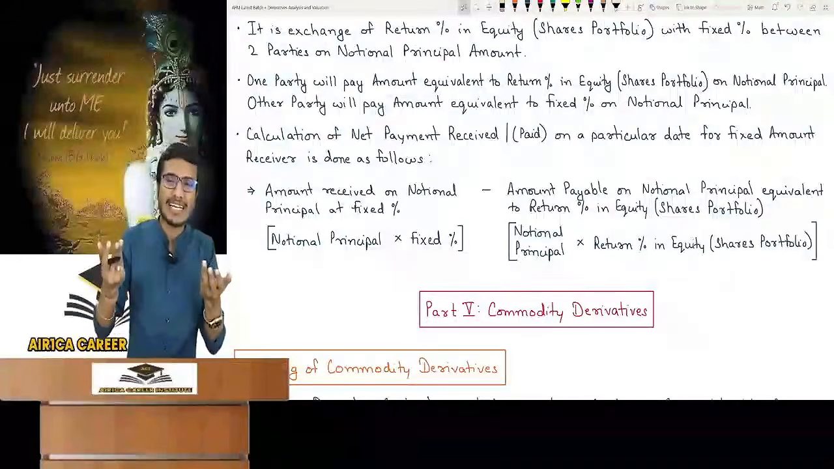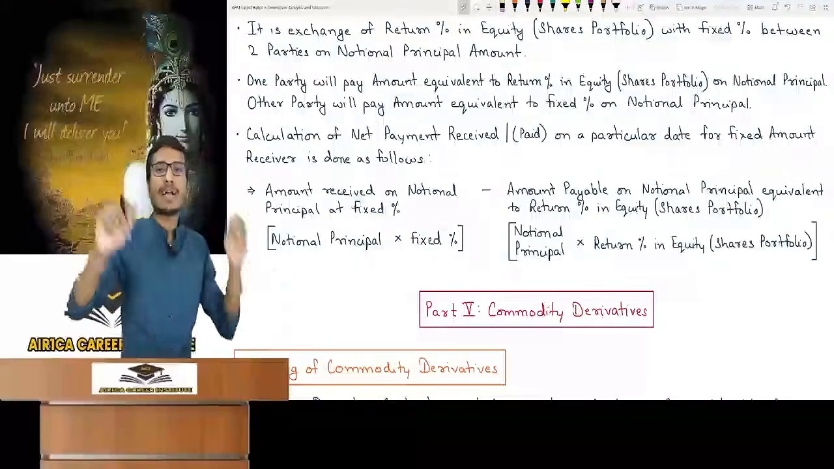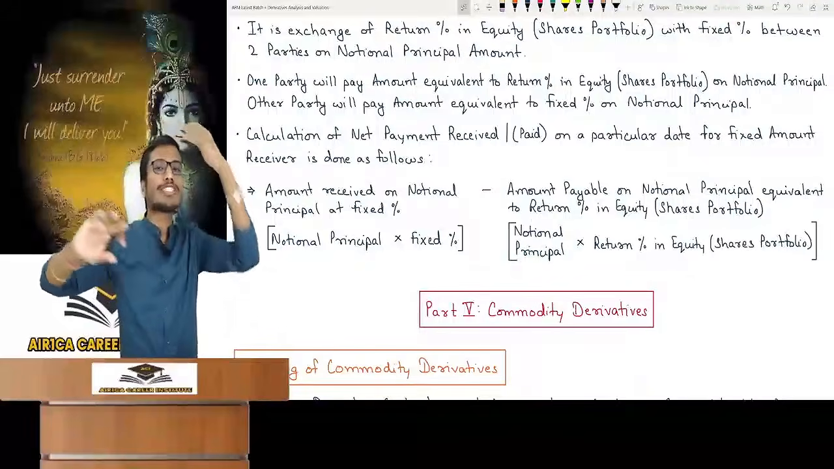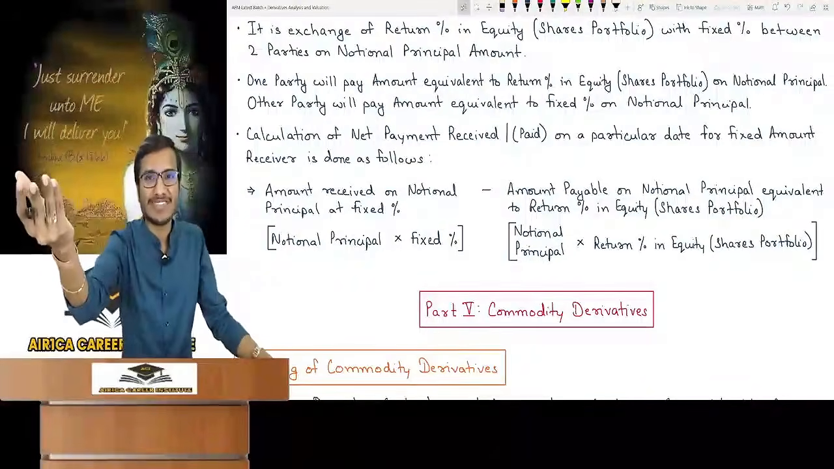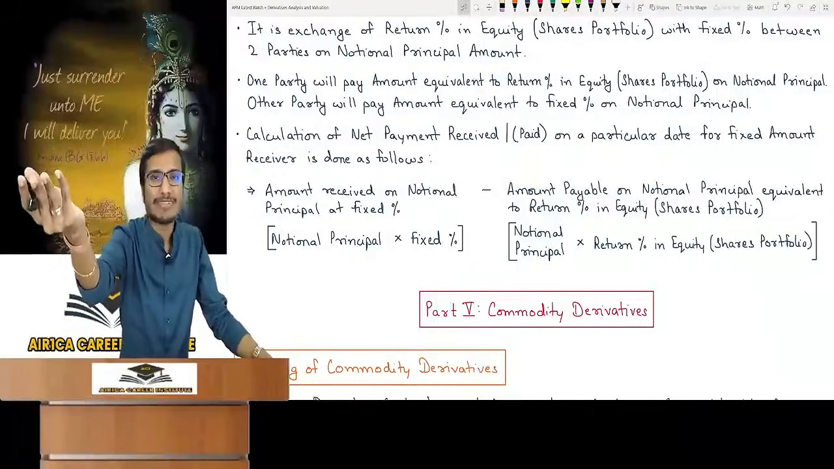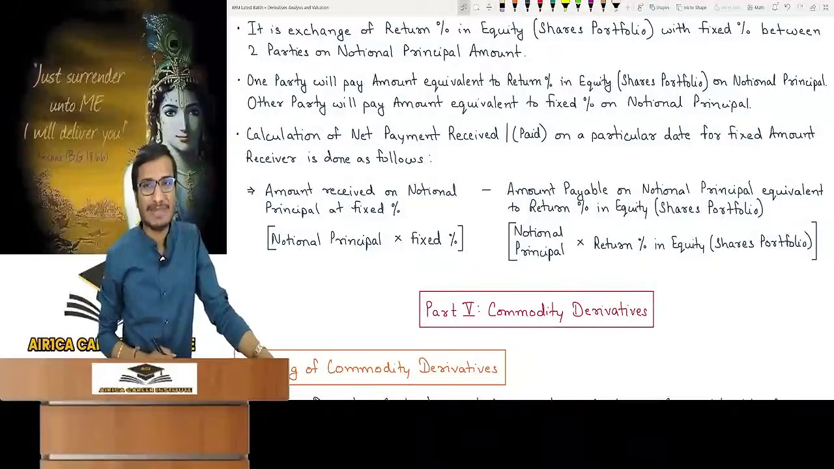We will talk about him because it's an equity swap. We are swapping the return of equity. The other one is the person who is taking the return on the shares portfolio. He is a variable amount or floating amount receiver. His amount is not fixed; how much he will get depends on the return on the shares portfolio. Got it?